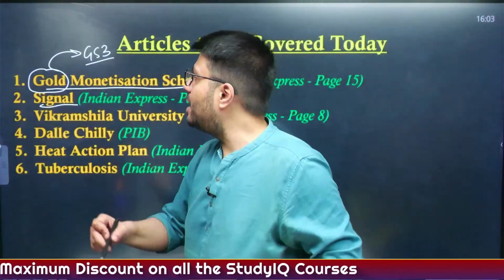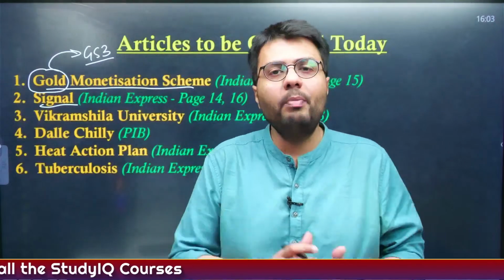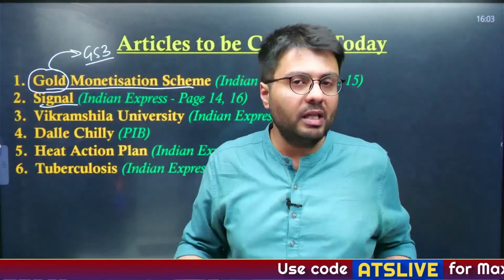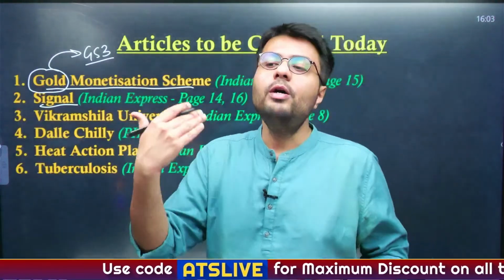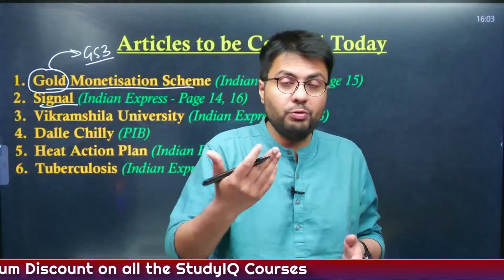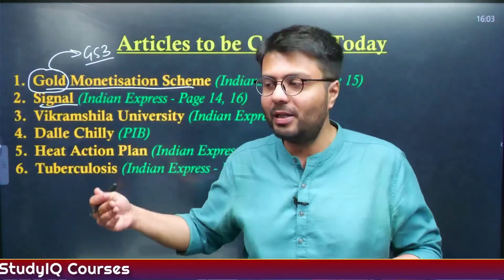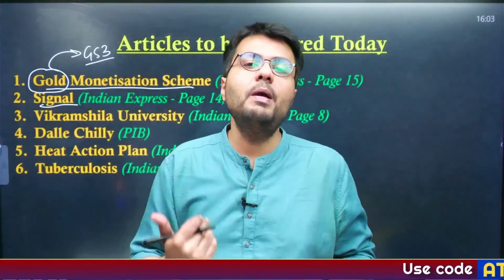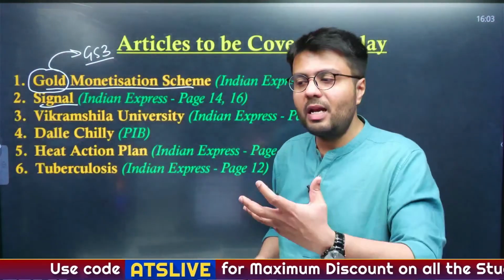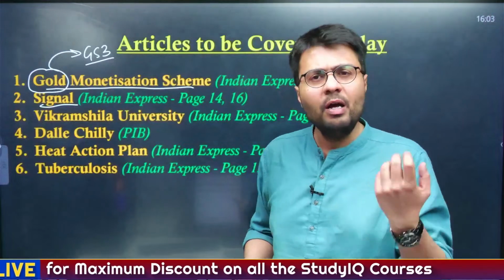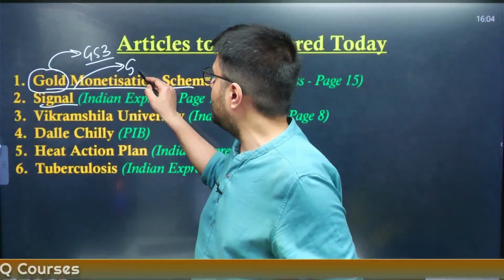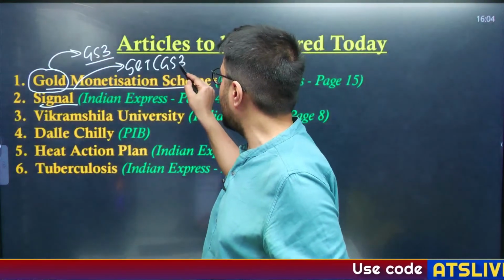Then in the second article we'll discuss about the Signal mobile app, and why Signal mobile app is in the news, because it was seen that the US defense personnel and also the planners in the US government were using Signal app to transmit details about how and where the bombing mission should happen. And this group, which was used by the US government officials, also included a media person, and that is why the information was leaked much before the bombing mission could take place. So in that regard, we'll understand the details about Signal app, what makes Signal app so special and how is it different from apps like Instagram, WhatsApp or even Telegram. So this is a matter relating to science and technology, therefore the relevant paper is again GS paper 3.